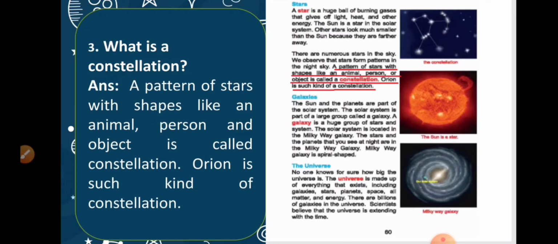Alright, so how are you going to write the answer? A pattern of stars with shapes like maybe an animal, maybe a person, or maybe an object. And Orion is one of the examples of a constellation. There are many more examples.